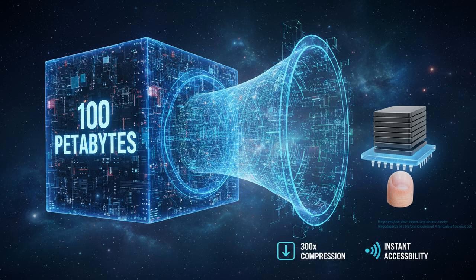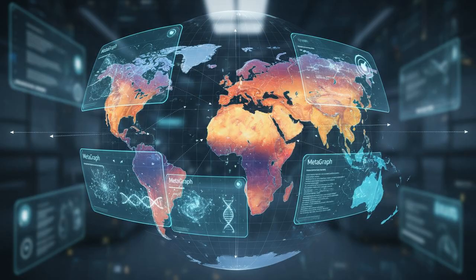A task that once required a supercomputer can now be done on a regular server, and the cost of a large query can be less than $1. It makes large-scale genomics accessible to almost everyone. This isn't just a theoretical improvement.